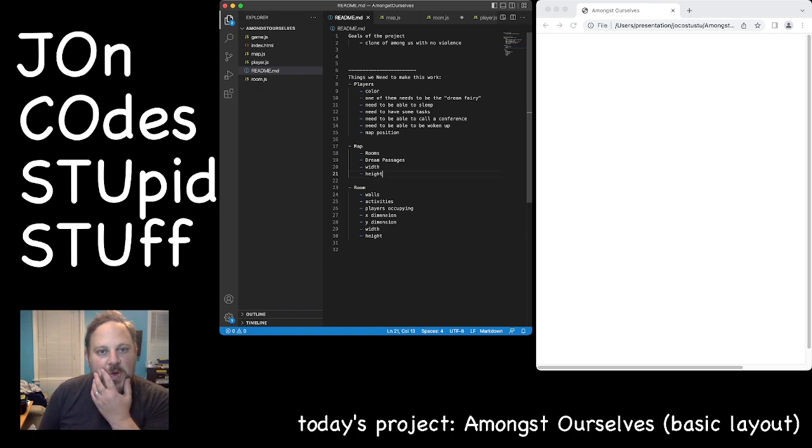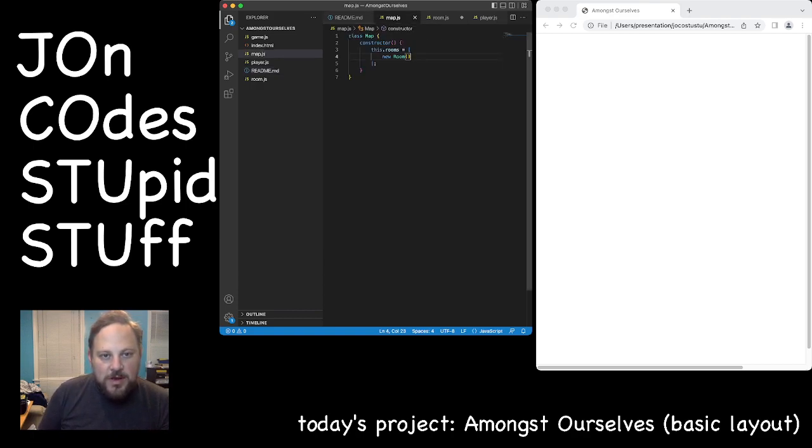All right. So let's go to the map. We'll say new room, and we're going to say this dot width equals. Well, what do we say that the map was? It'd be real nice if we just made it the same as the canvas. You know what we could do? We could do this. Width, canvas dot width. We could say this dot height equals canvas dot height. Okay.